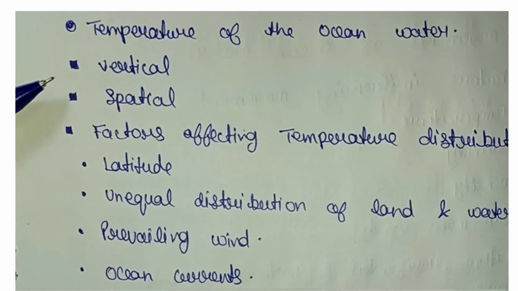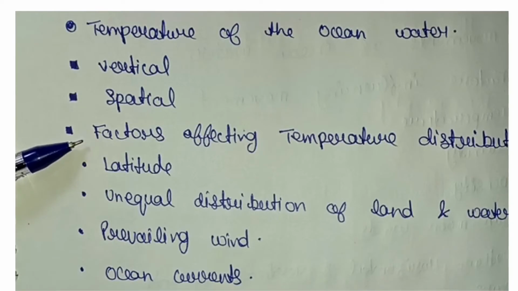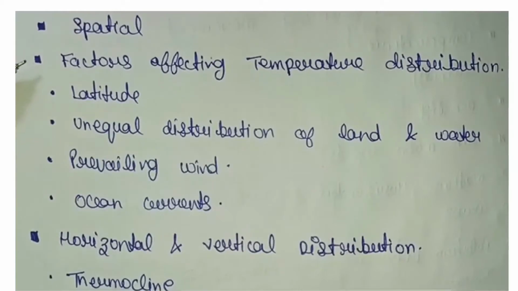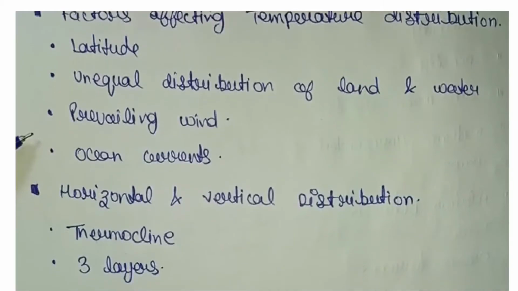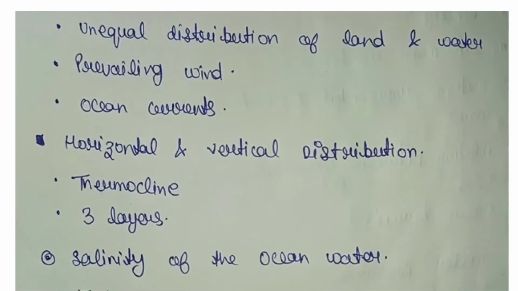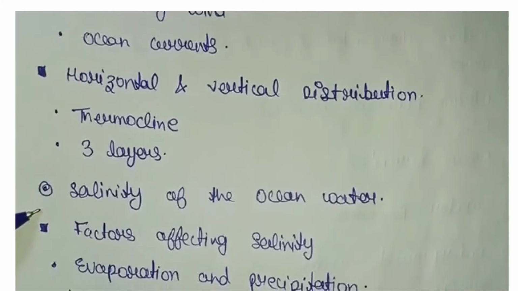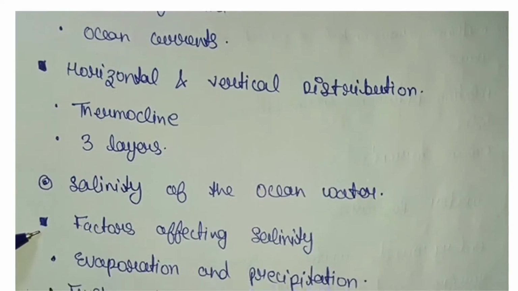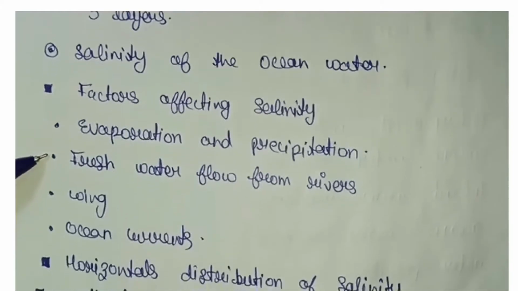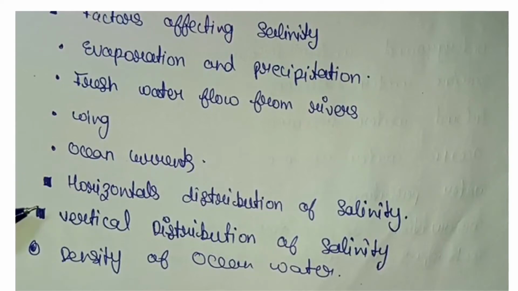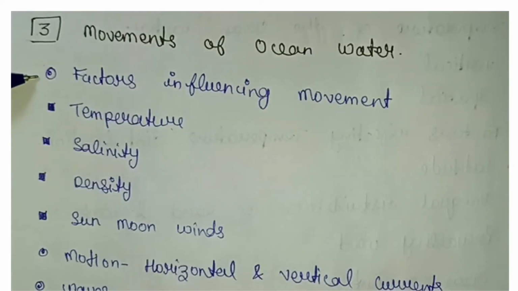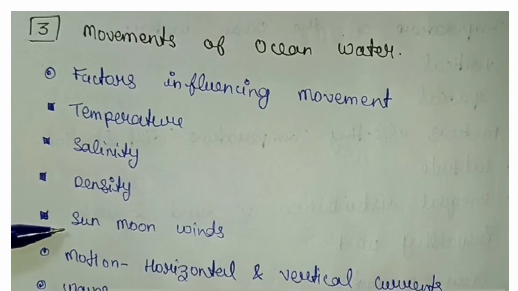Temperature of the ocean water, vertical, spatial. Factors affecting temperature distribution: latitude, unequal distribution of land and water, prevailing wind, ocean currents, horizontal and vertical distribution, thermocline, three layers. Salinity of ocean water, factors affecting salinity: evaporation and precipitation, fresh water flow from rivers, wind, ocean currents, horizontal distribution of salinity, vertical distribution of salinity, density of ocean water.